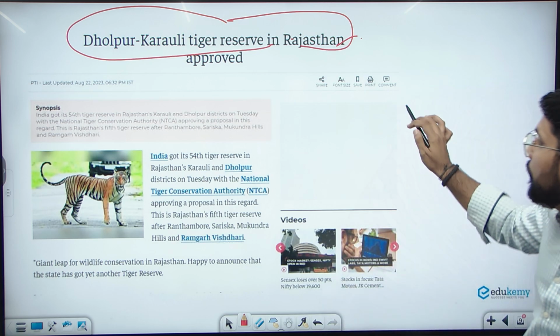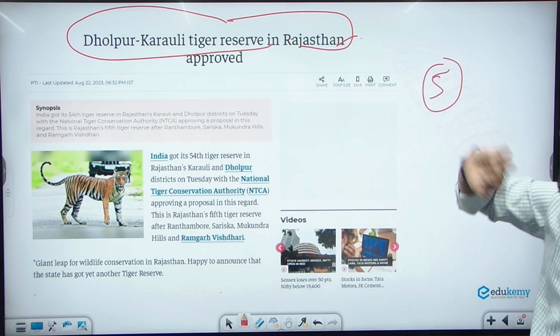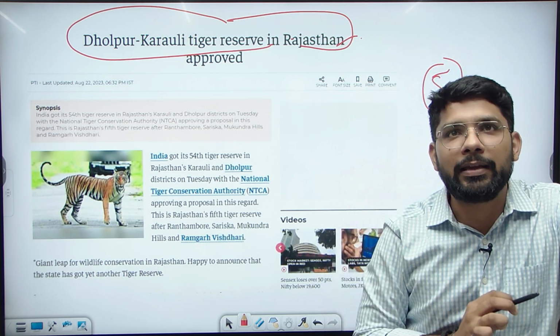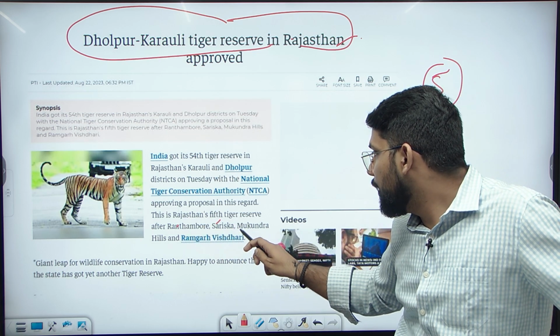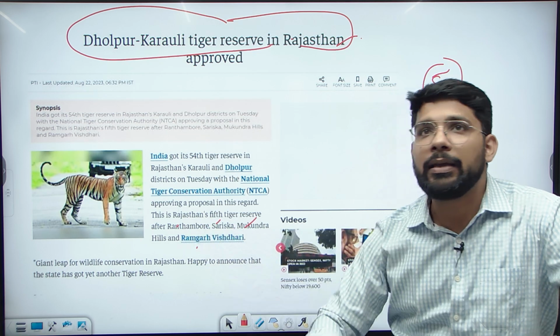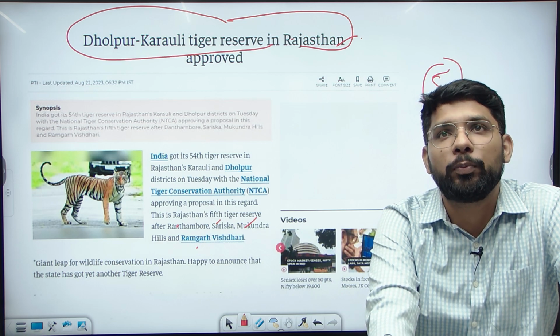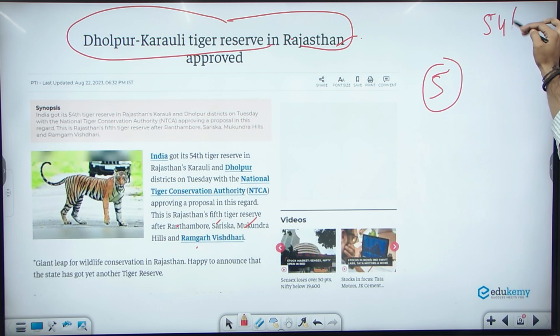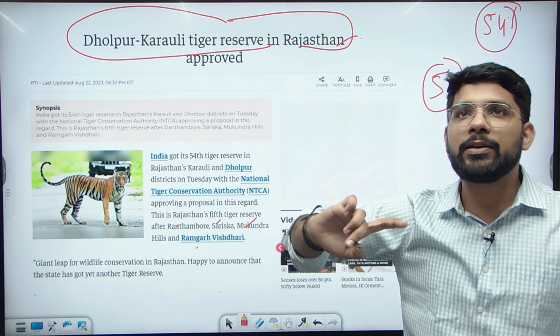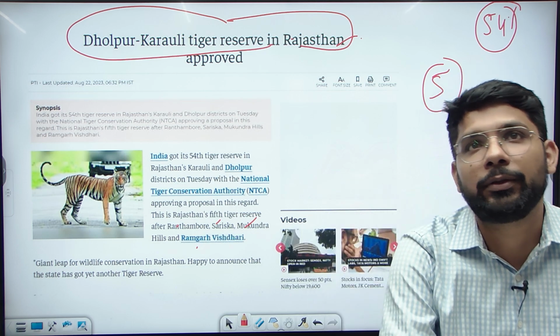There are a total of 5 tiger reserves, including the Dholpur Karoli Tiger Reserve. The tiger reserves are: Ranthambore, Sariska, Mukundra Hills, Ramgarh Vishdhari, and now the Dholpur Karoli Tiger Reserve. And in India there are now 54 tiger reserves. This was the 54th. The total tiger reserves in the country are now 54.